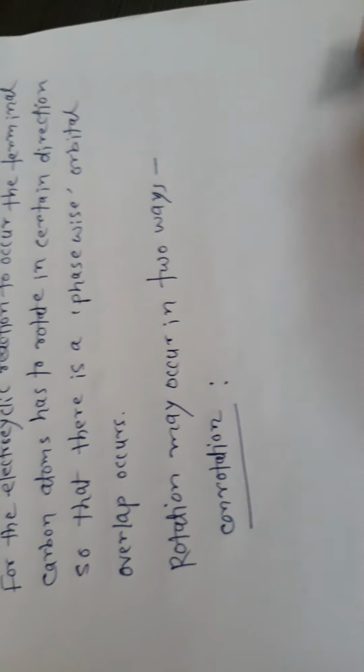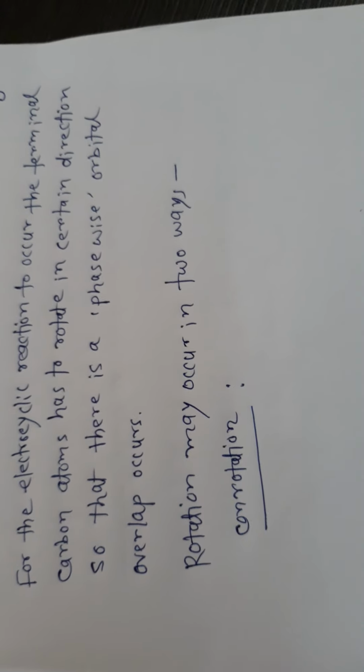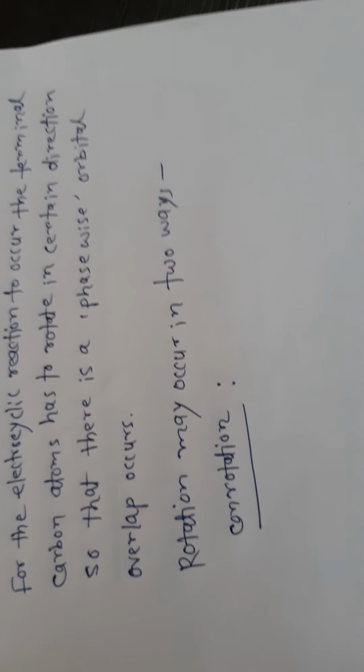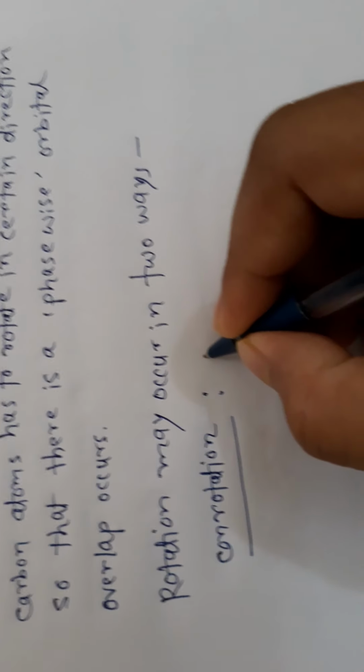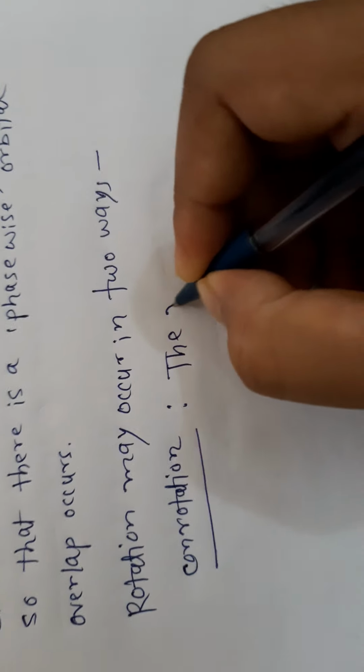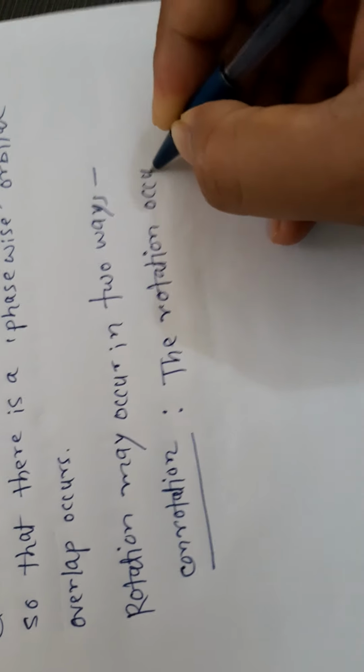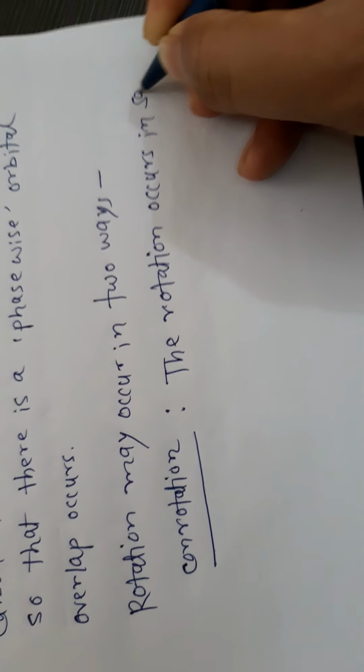This is conrotation. Now conrotation means the rotation occurs in the same direction. That means both are either clockwise or both are anti-clockwise. So the rotation occurs in the same direction.